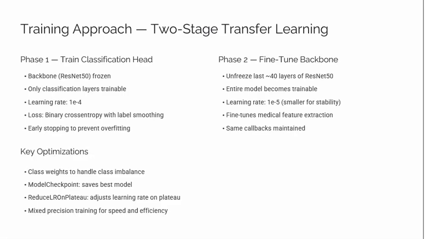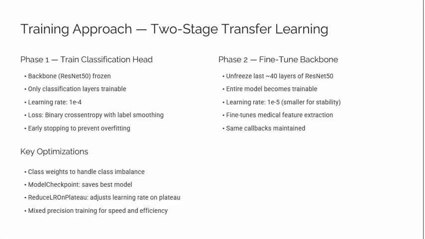Coming to two-stage transfer learning, our model uses two stages of transfer learning to get the best performance from ResNet50. There are two phases. In the first phase, we freeze all the pre-trained ResNet50 layers and train only the new classification head. A significantly higher learning rate is used because only a small part of the model is being updated. This helps the new layers quickly learn the patterns in the chest X-rays without disturbing the useful features already learned from ImageNet.